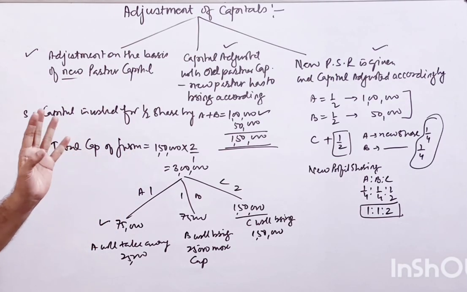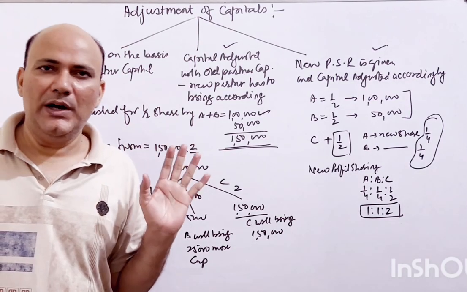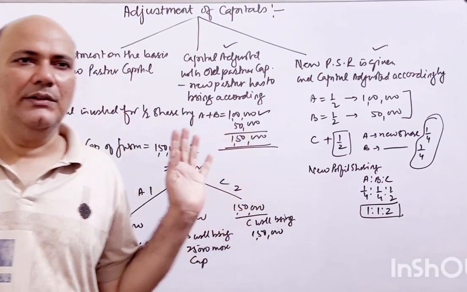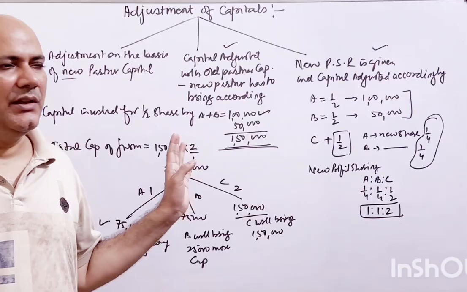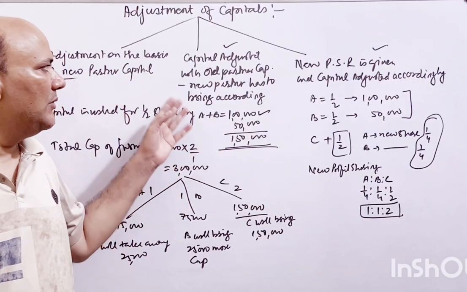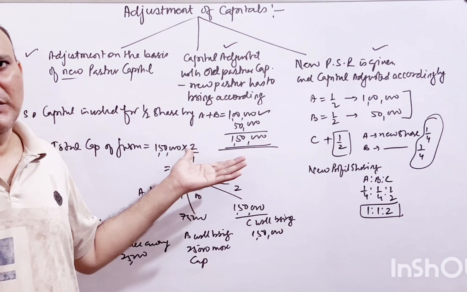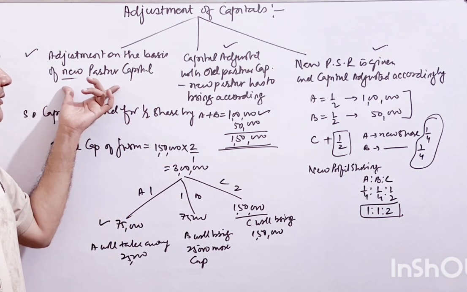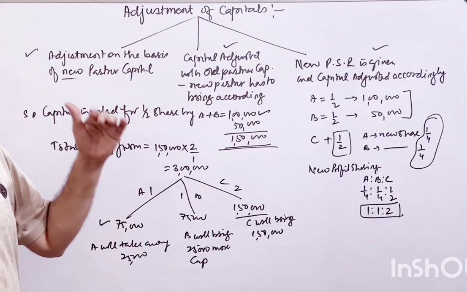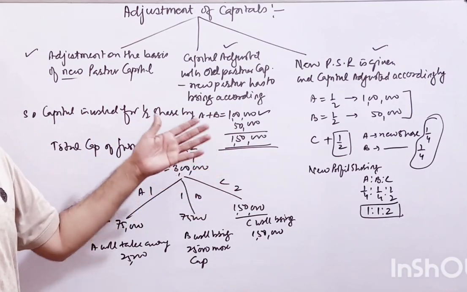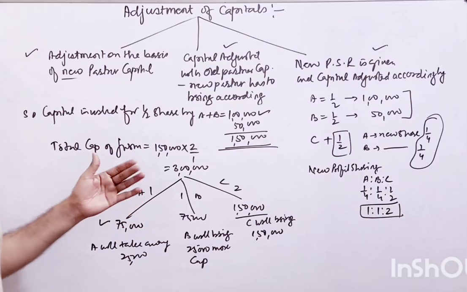You have to find out the adjusted capital of the old partners, or of anything, whatever has been given, how many partners, it doesn't matter. On the basis of adjusted capital you can adjust the capital, or you will be given the new partner's capital. On that basis, find out the firm's capital, find out the adjusted capital of the old partner, then find out what they have to take away or bring in.